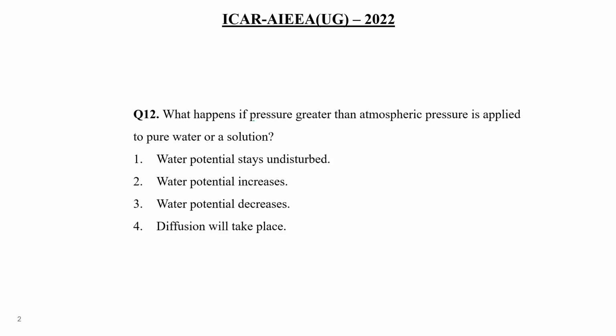Right. Question number 12. What happens if pressure greater than atmospheric pressure is applied to pure water or a solution? Water potential stays undisturbed, water potential increases, water potential decreases, diffusion will take place.